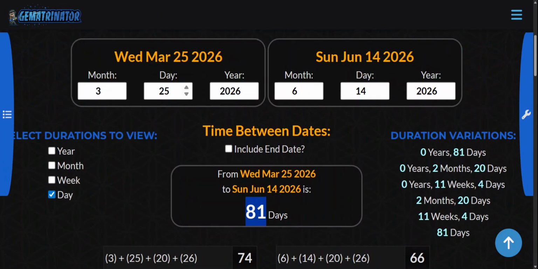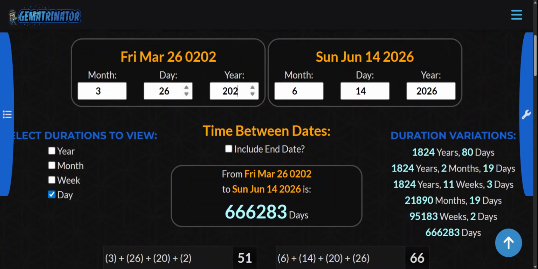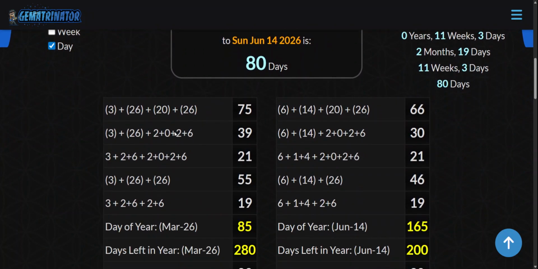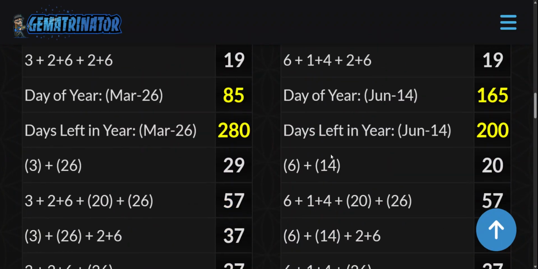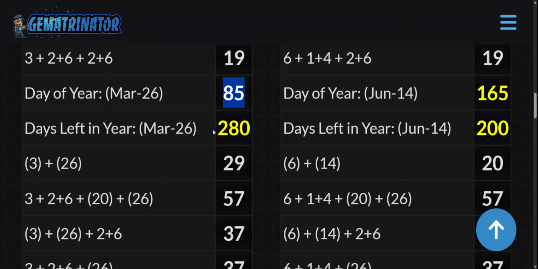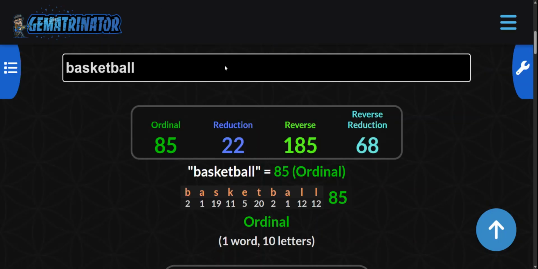So let's put Wednesday's date in here. Just scroll down. So you see the 85th day right here, the 85th day again, leaving 280 days in the year. So you can maybe look out for like 28s, 82s, things of that nature. And when we go to the Gematrinator calculator over here, we see basketball equals 85 right there.